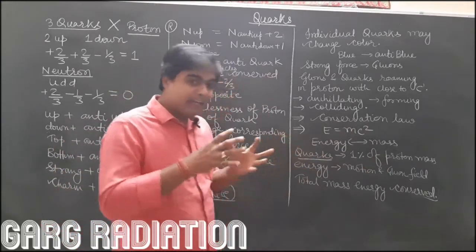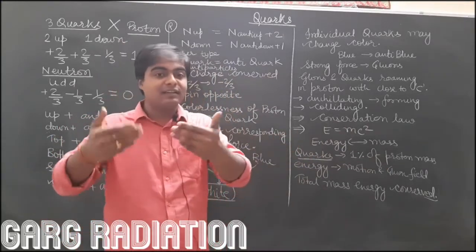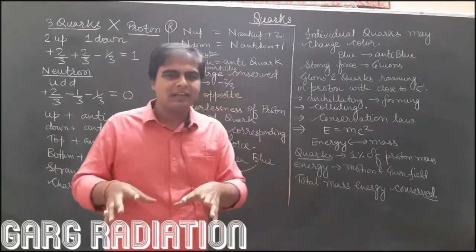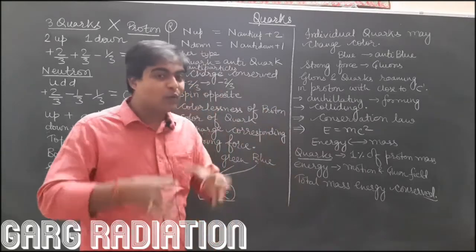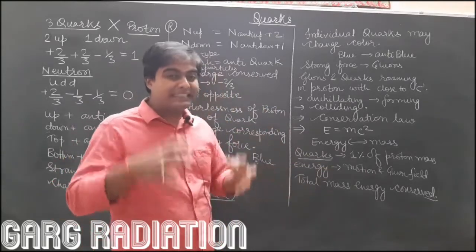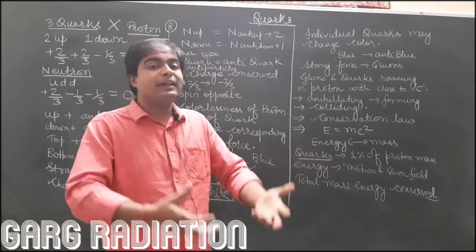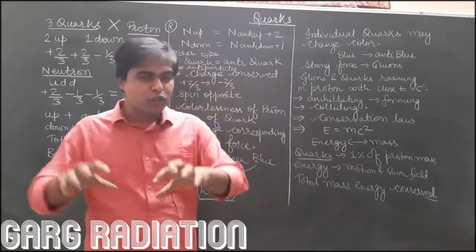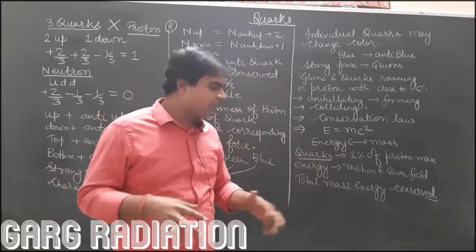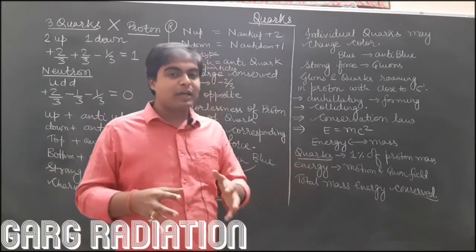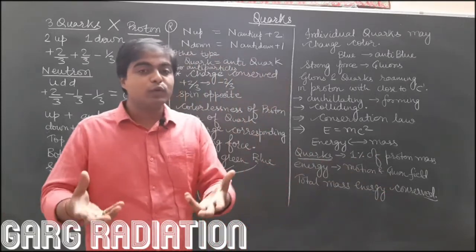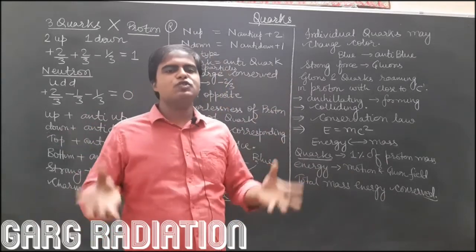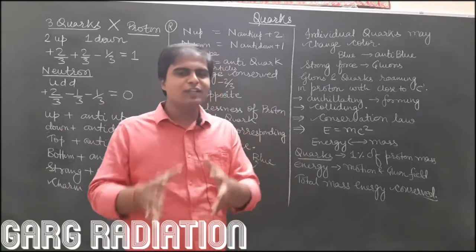And coming to a very important point: quarks, which we say protons are made up of, actually only constitute 1% of the total mass of the proton. So the remaining 99% is basically energy, which appears as mass in the proton, and that energy comes from two things: the motion of all those zillions of particles like quarks and gluons, and apart from that, the gluon field. Gluons also produce a field, the field of strong force, and in this entire process total energy remains conserved. So this was all about quarks.